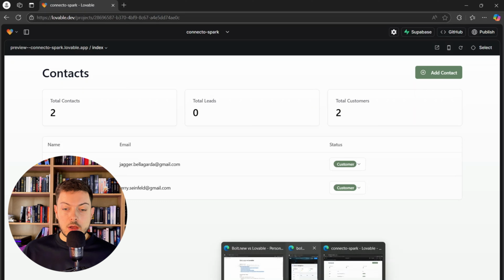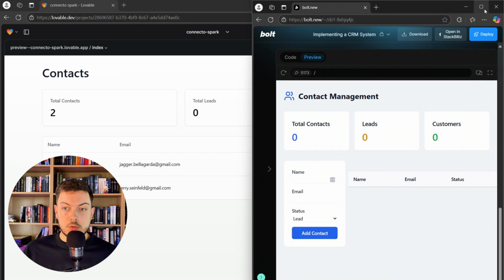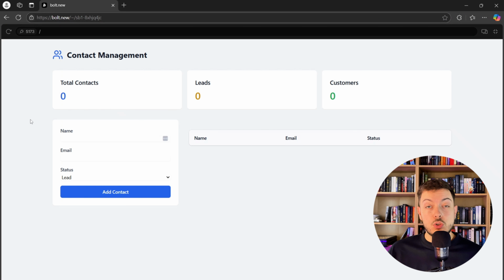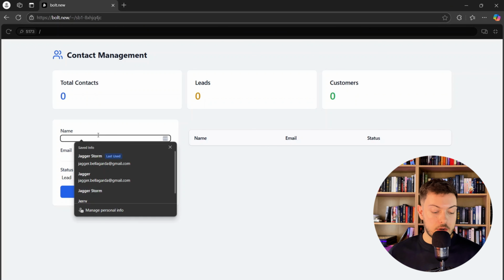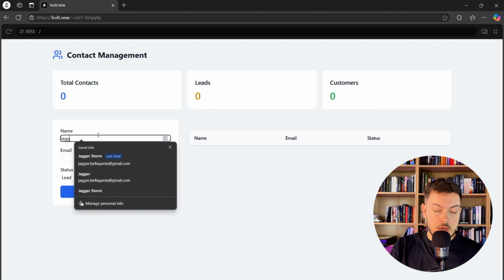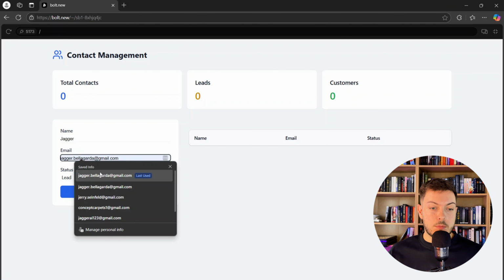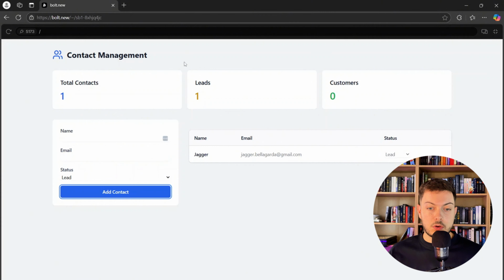Alrighty, so we will now go through to Bolt. Let's open that up. Alrighty, so Bolt.new has, in my opinion, a little bit more variation in its UI. It's put a little bit more effort into it, like the colored numbers here on leads and customers for total contacts. And you don't have to click add contact for it to bring up that pop-up, which I kind of like. It's all in one pager. So if we go name, pop in my email address, make me a lead, add contact, boom.